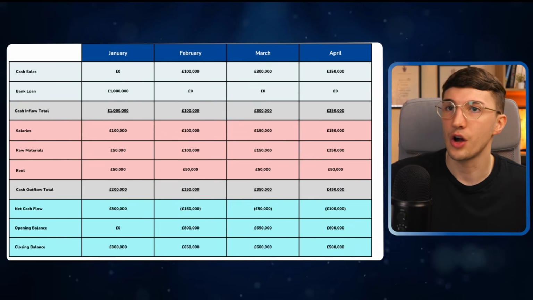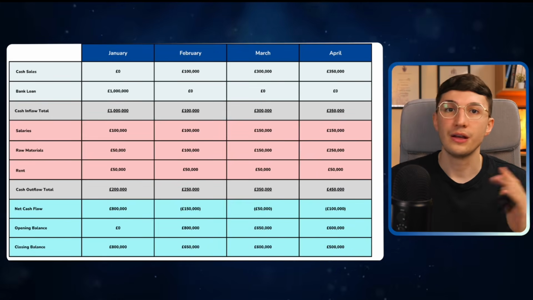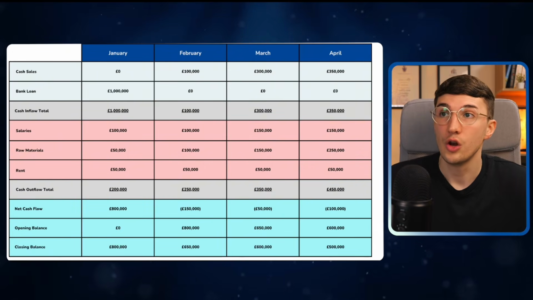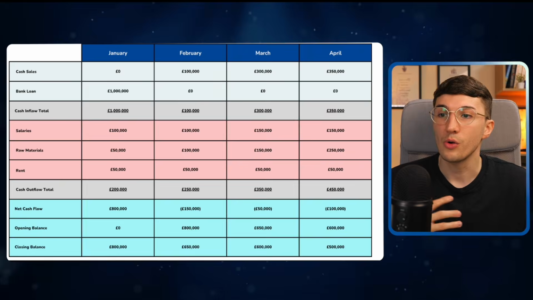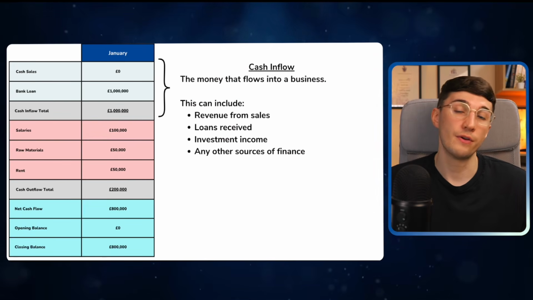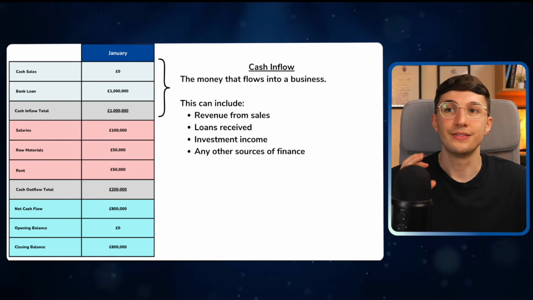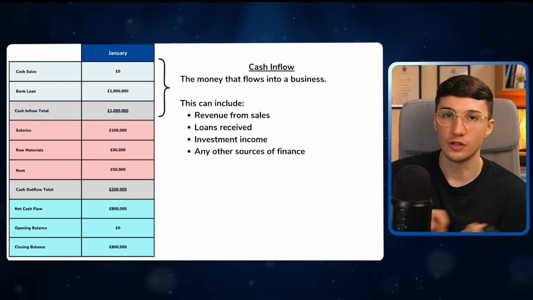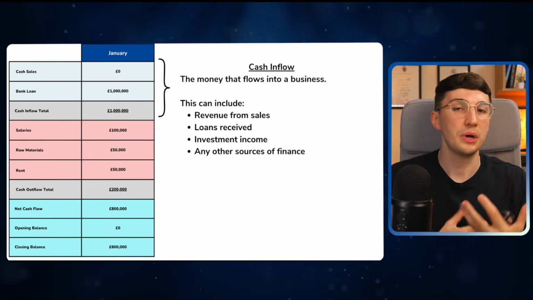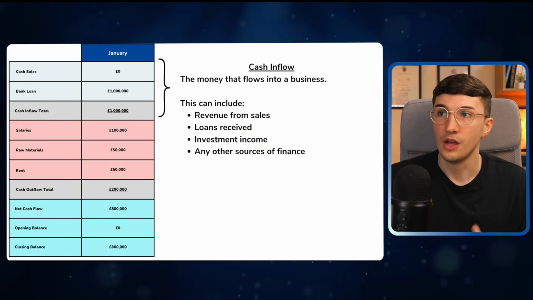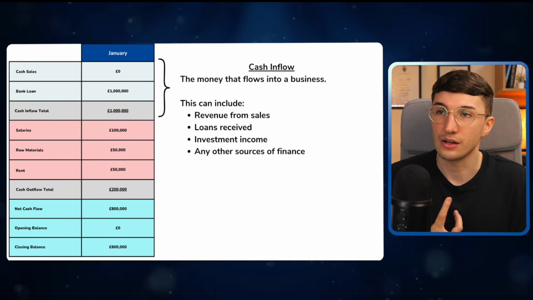On the screen here, we've got an example of what one would look like. Now, this would be made potentially in December, looking at the next few months: January, February, March, April. And it's broken down into key categories. First of all, we've got your cash inflows. This is any money flowing into the business. So not only is it just revenue, it's also any of our other sources of finance. So we've got cash sales and we've got our bank loan.